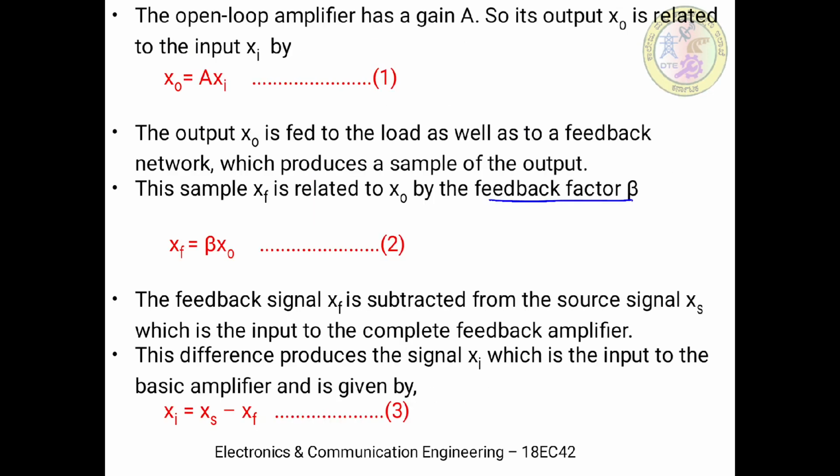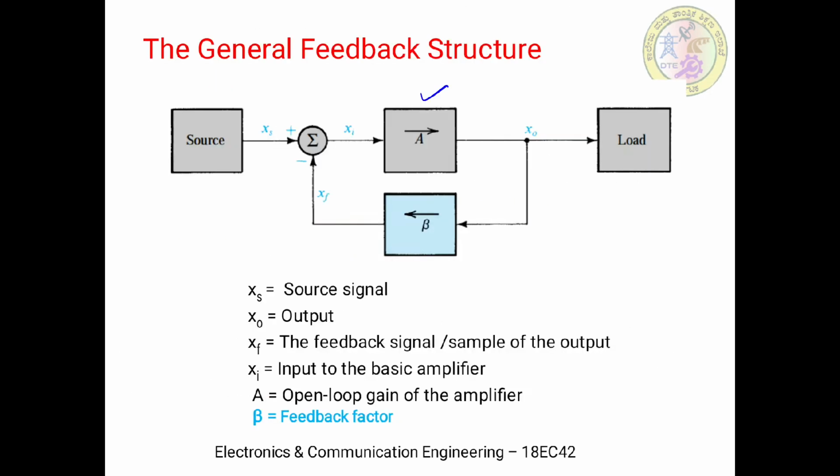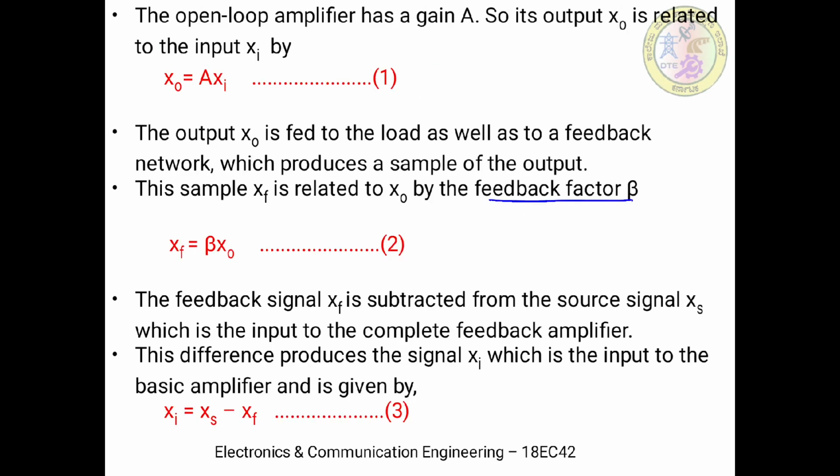So we write another relationship, the difference signal relation: Xi is equal to Xs minus Xf. Xi is the input to the basic amplifier whose gain is A. These are the three basic relationships from the general structure of the feedback amplifier.